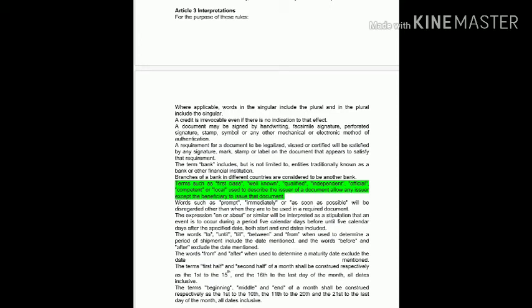Terms such as first class, well-known, qualified, independent, official, competent, or local, used to describe the issuer of a document, allow any issuer except the beneficiary to issue that document.